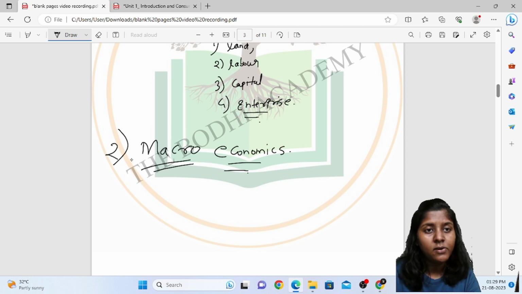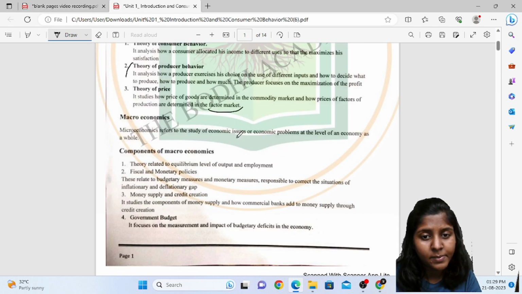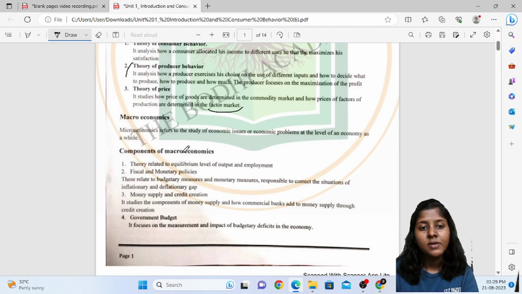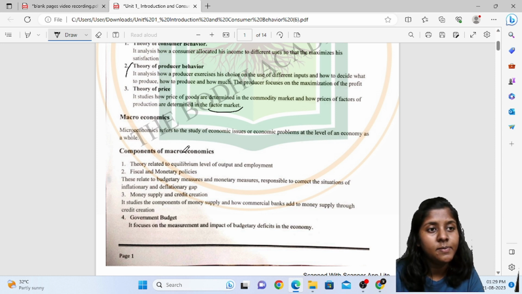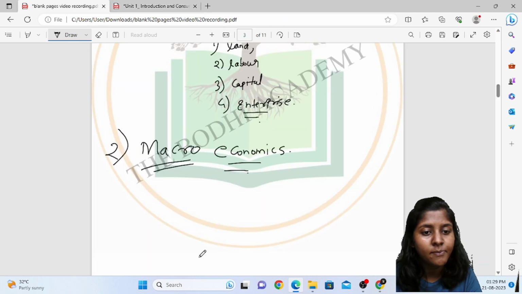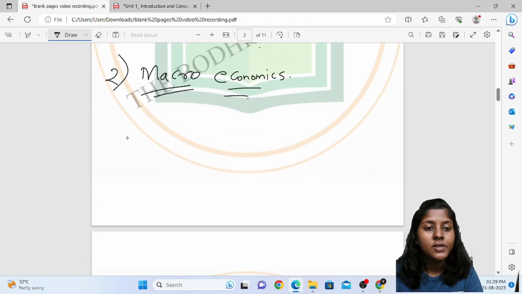In macroeconomics, we study the economy as a whole. Macroeconomics refers to the study of economic issues or economic problems at the level of an economy as a whole. Here we are studying everything as a whole. So now we'll be learning about the components of macroeconomics.